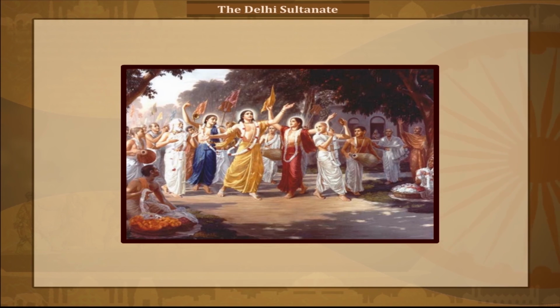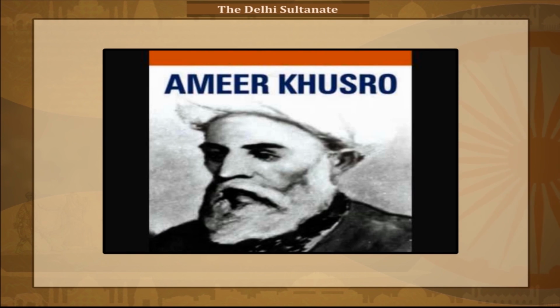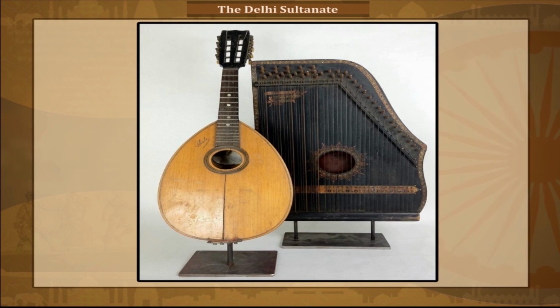The new melodies or ragas in music were produced by a fusion of Indo-Persian styles. Amir Khusro made a great contribution in the production of such ragas. Some new musical instruments like rabab, sarangi and sitar were also developed during this period.